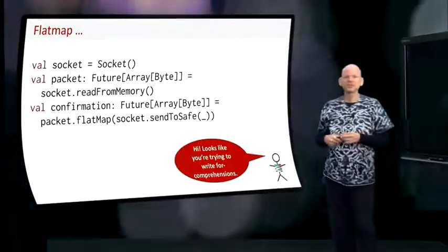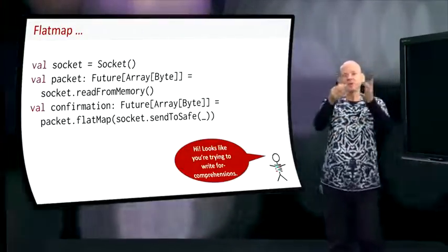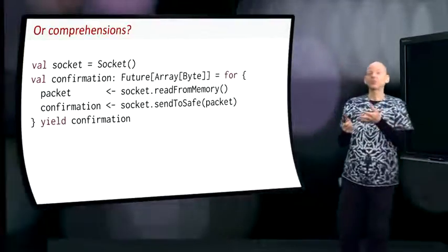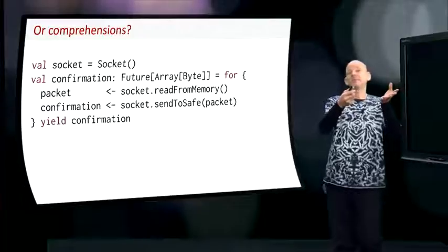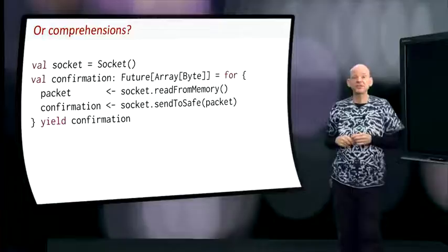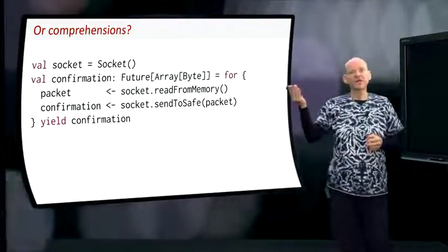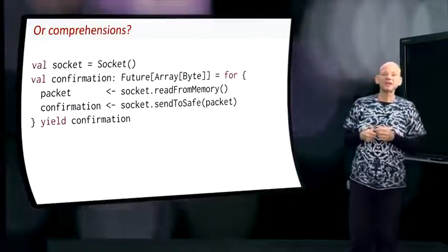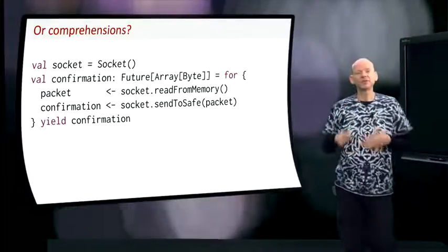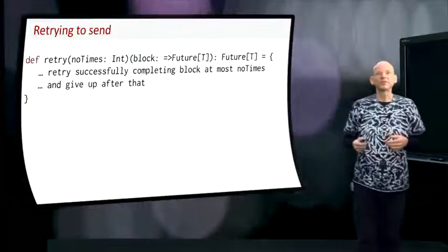Remember this code where we read from memory and we use flatMap and so on. Of course, we can write the same code using for comprehensions because futures are monads. They support all the constraints to use for comprehensions. So we can write the code as this: read a packet from memory, put it in packet, and then save the packet. You get a confirmation and you yield a confirmation, and the result type is Future of Array of Bytes.